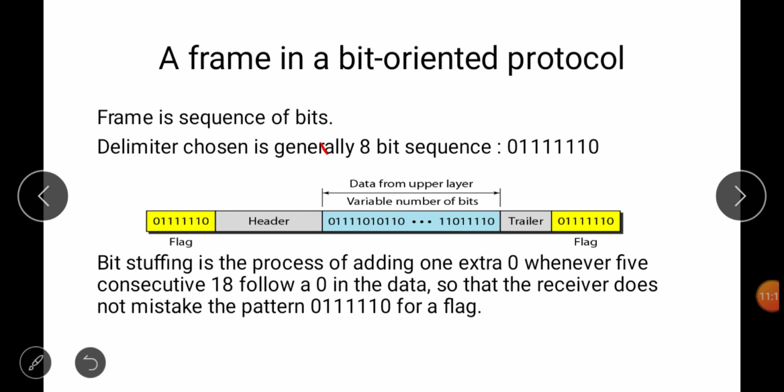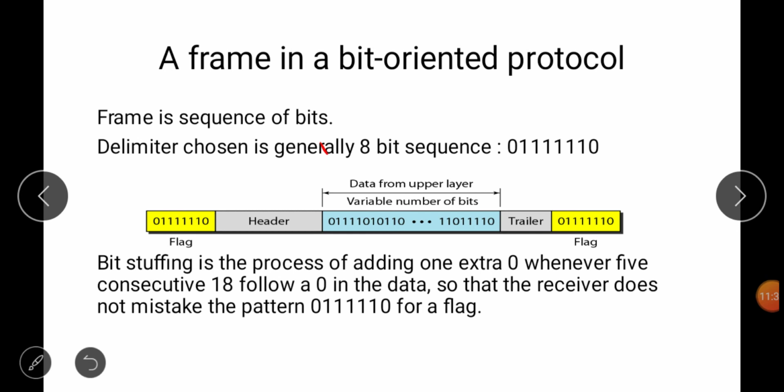In today's world, it is mostly text, images, video, audio, etc. So character oriented framing is not in use today. So we take bit oriented framing.